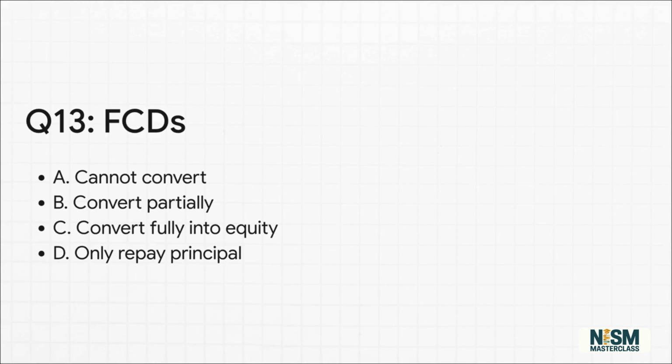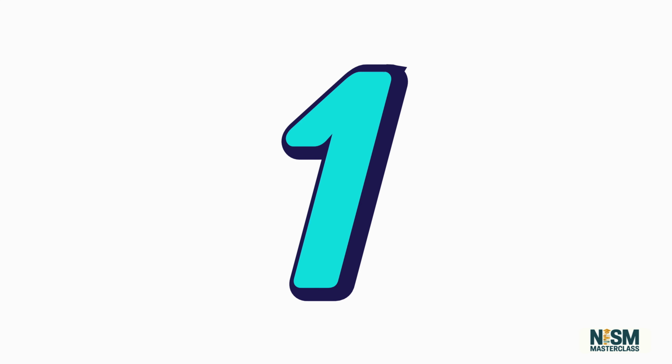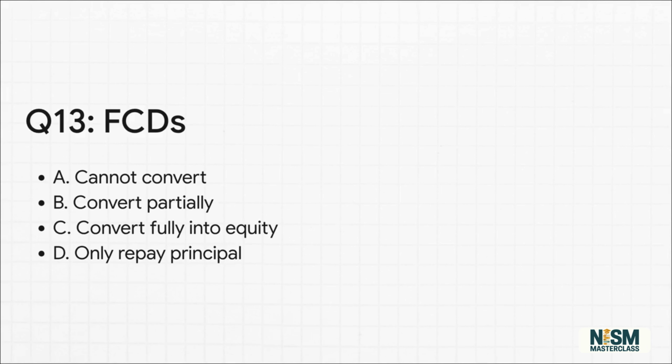Question 13. Fully convertible debentures. Cannot convert, convert partially, convert fully into equity, or only repay principal. It's right there in the name. The answer is C. They completely convert from fixed income debt into ownership equity.